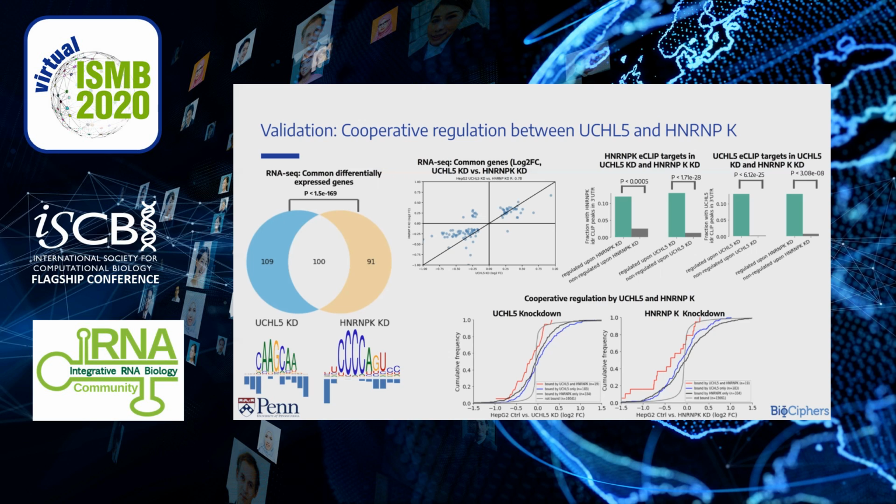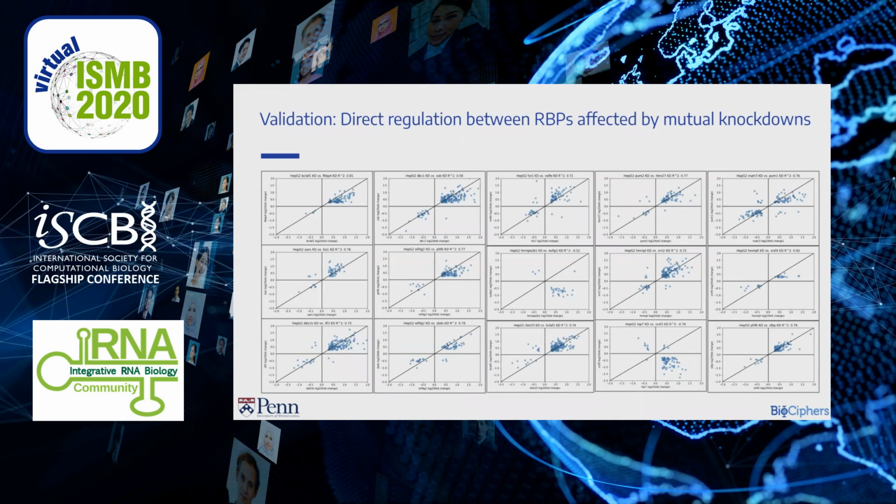That is, genes that change upon UCHL5 knockdown but are bound only by HNRNPK CLIP, and vice versa. This is only one example that we explored, but our model found many more of such potential co-regulators, and we're planning to explore some in the future.